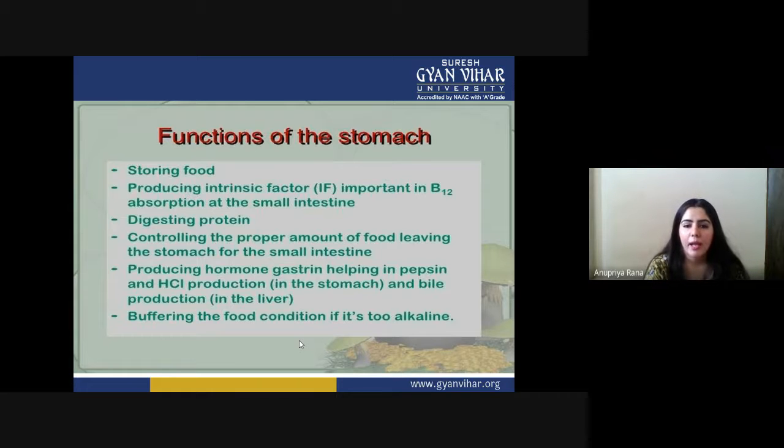Producing the hormone gastrin, helping in pepsin and HCl production in the stomach and bile production in the liver. So they have to produce gastrin, and this gastrin helps in pepsin and HCl production. Basically pepsin is for the proteins, and the HCl is for the full digestion of the food present inside the stomach, and also the bile juice production inside the liver. So all these things can be controlled by the stomach's gastrin production. Buffering the food condition, if it is too alkaline, they convert the food into a buffer medium.